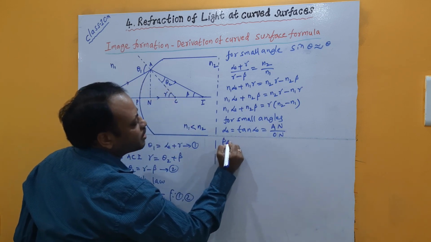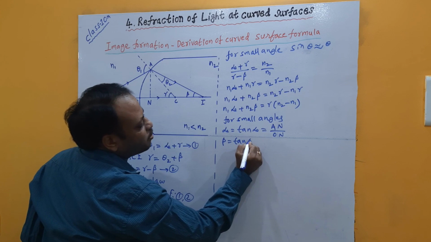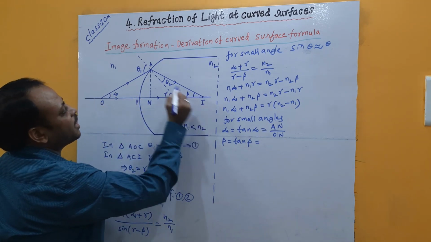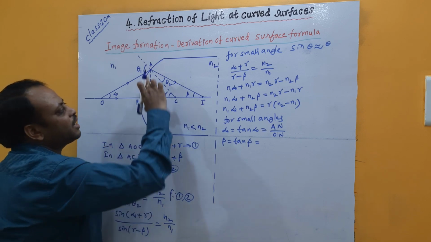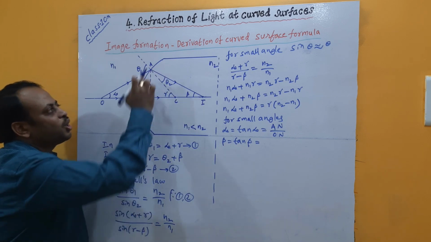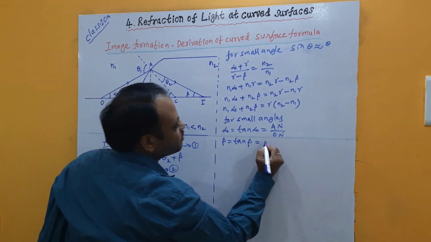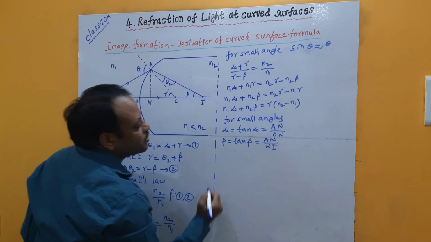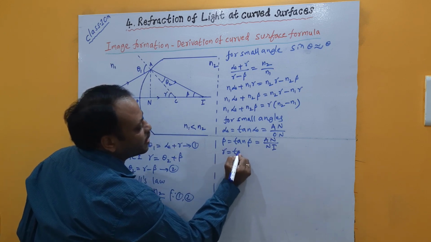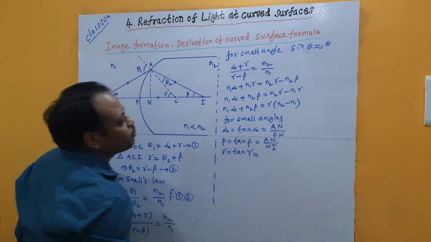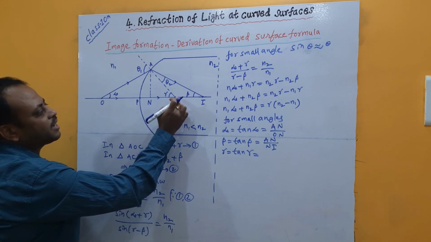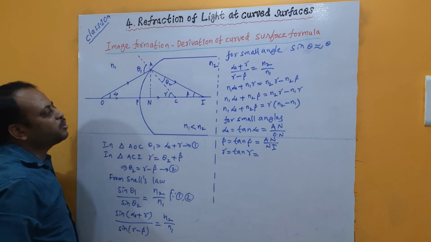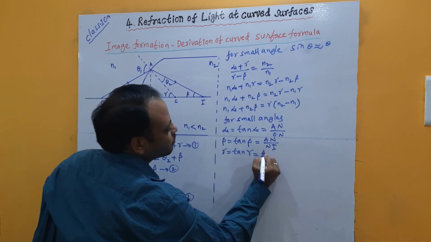Similarly, tan beta is related to right angle triangle IAN, given by opposite side by adjacent side: opposite is AN, adjacent is NI. Similarly, tan gamma is related to right angle triangle CAN, so tan gamma is given by opposite by adjacent: opposite is AN, adjacent is NC.